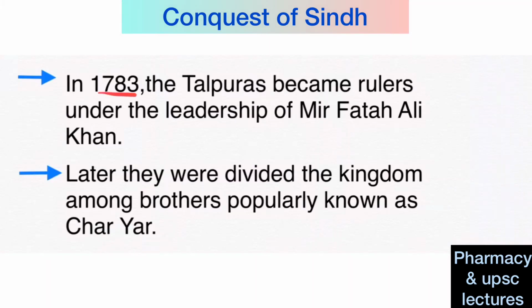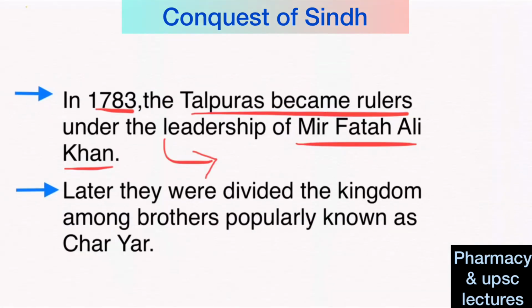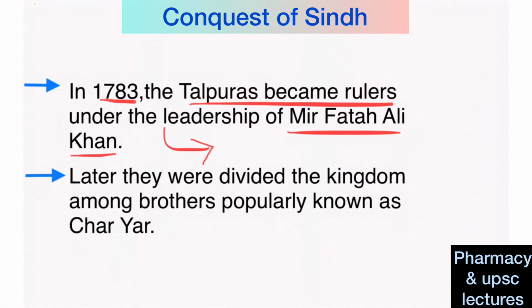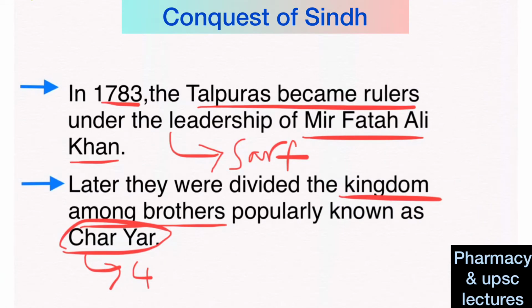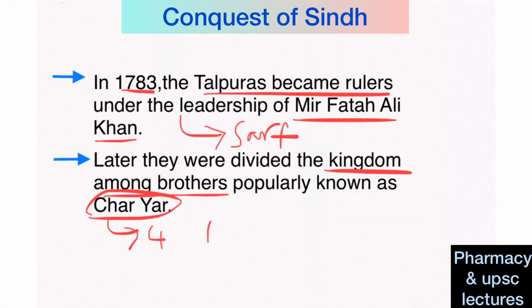Then in 1783, Talpuras became rulers under the leadership of Mir Fateh Ali Khan by expelling the Kallora prince Sarfraz Khan. Later, they divided the kingdom among their brothers, popularly known as Charyar. Char is four. Then they called themselves Amirs, or Lords of Sindh.